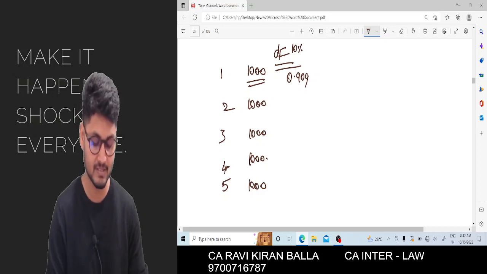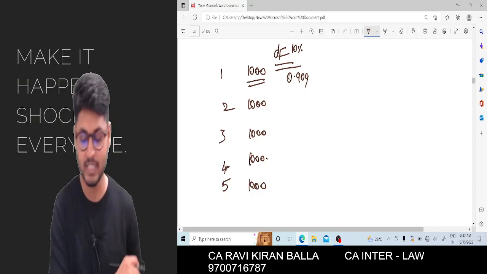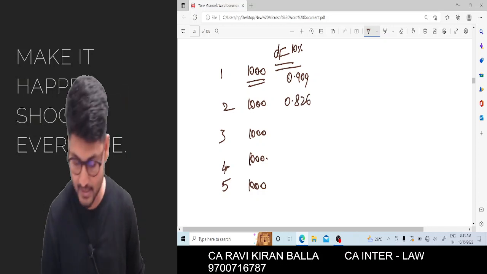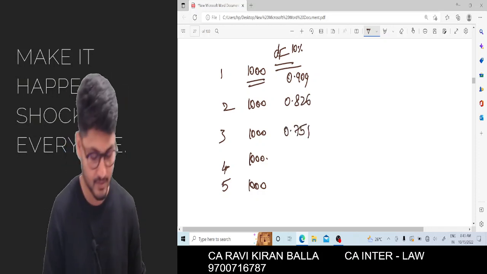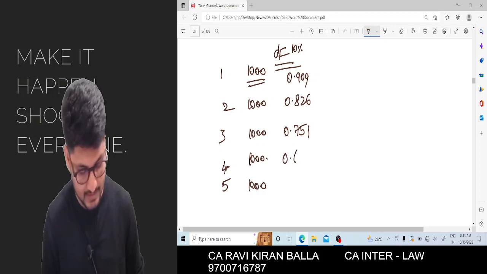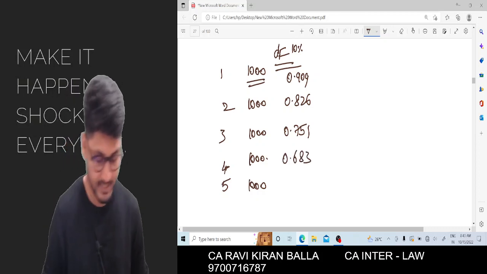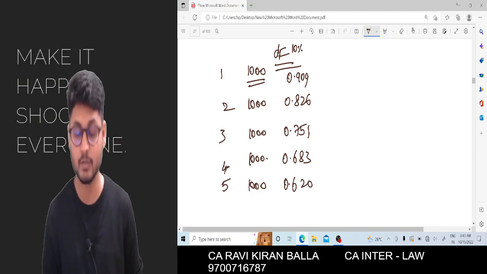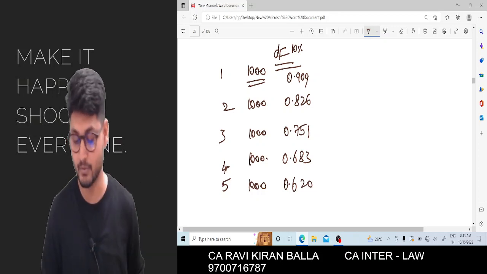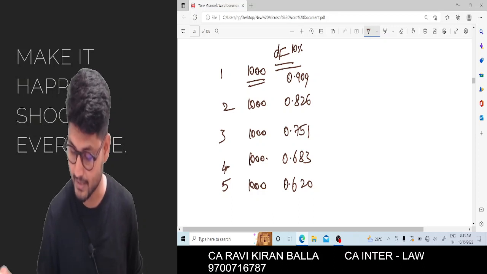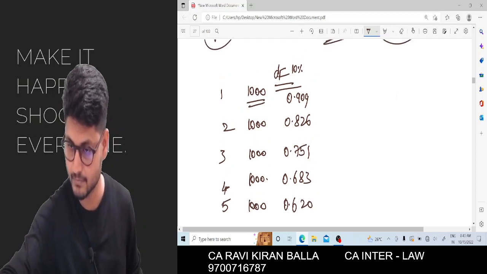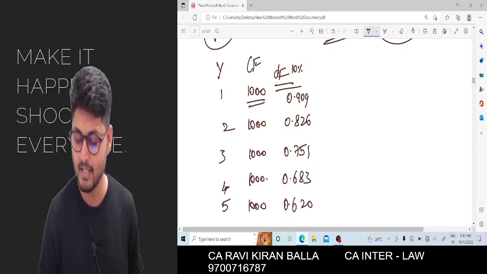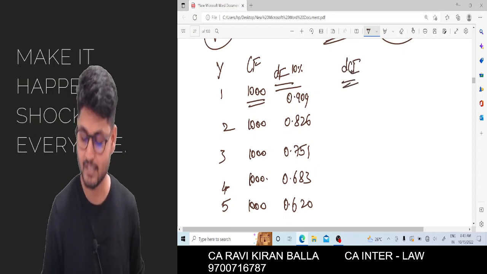0.909. For the second year, another time you press equal, 0.826, 0.751, 0.683, 0.620. Done. Then here we have the cash flow, discounting factor, and discounted cash flows that I need to calculate.